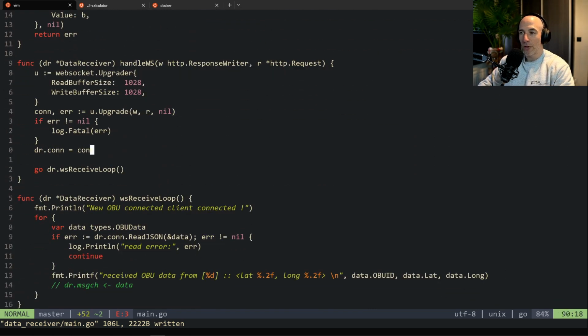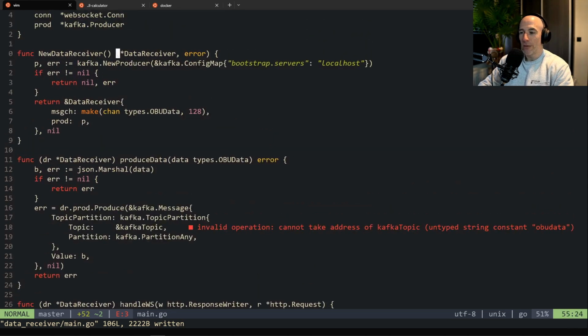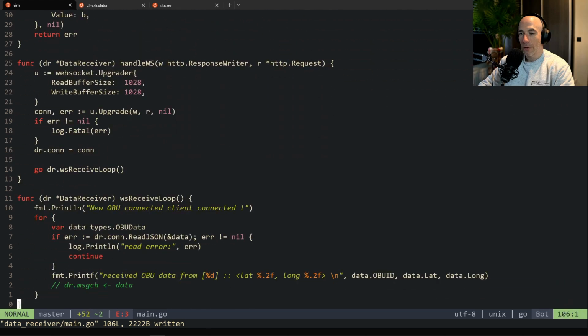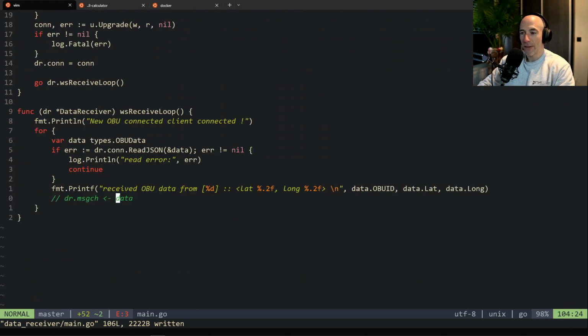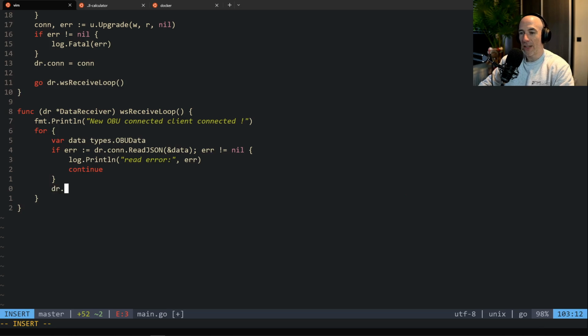All right. So basically what we have here is our producer setup, and we have a produce method. So what we're going to do is each time we are in a receive loop, in our receive loop here, we are going to say, so received OBU data, we're not going to log this out, we're going to delete that. We are going to say here, produce, it's going to be small caps produce data, and it's going to be this data. And you're going to say if r is not null, are we going to break this?